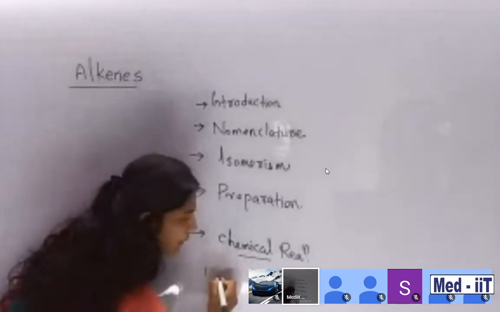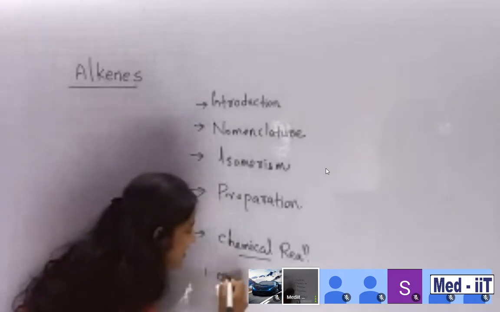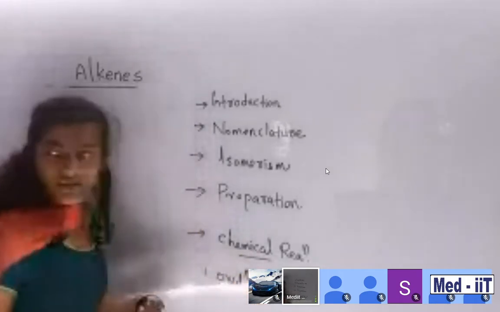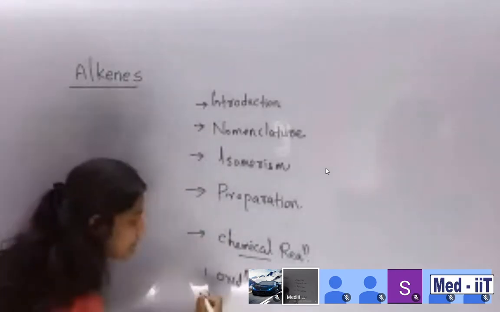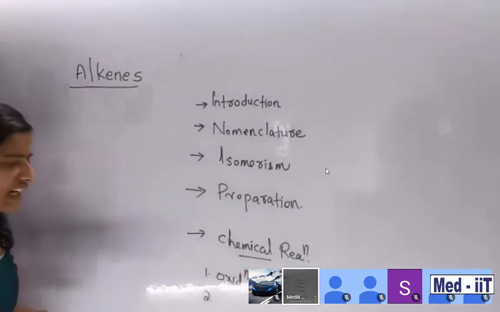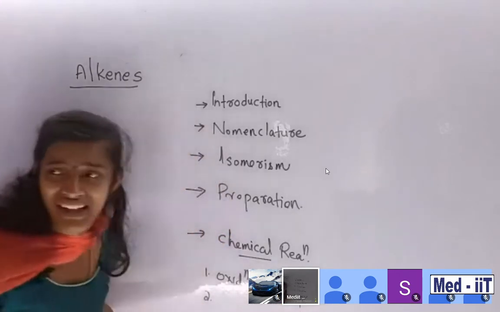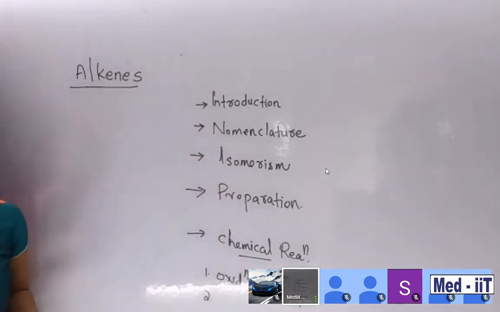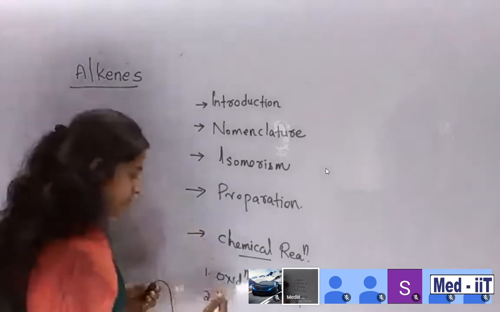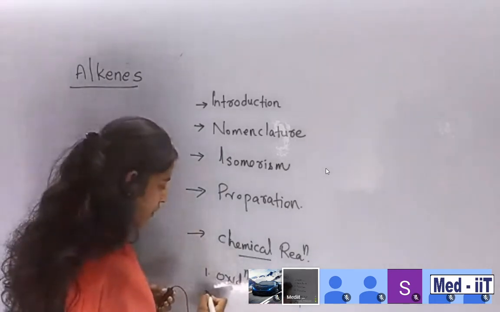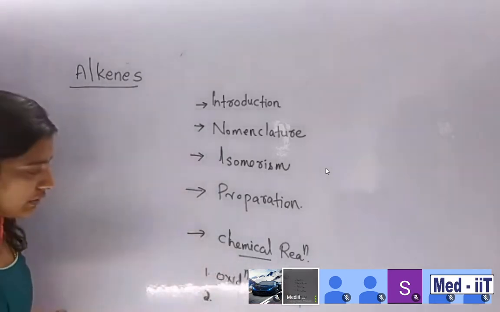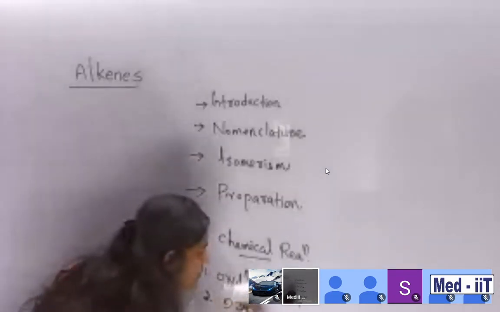In chemical reactions, I'm going to discuss oxidation reactions. Second one is oxidation related to KMnO4. One of the famous oxidizing agents is KMnO4. What are the reactions of KMnO4? Then some ozonolysis.